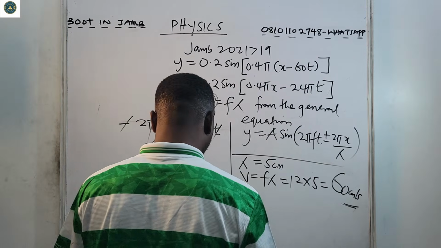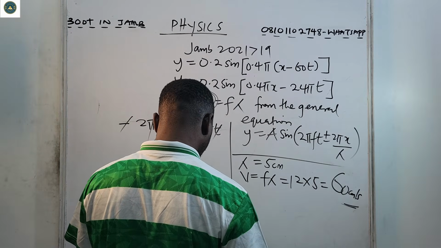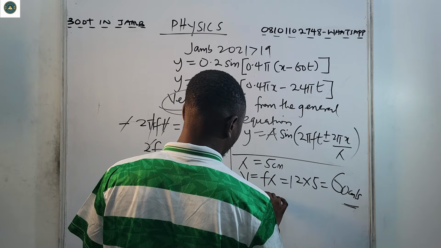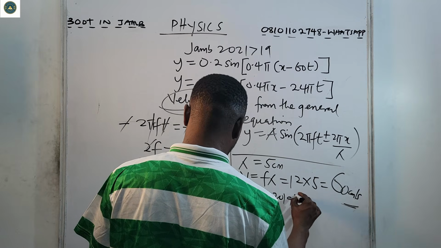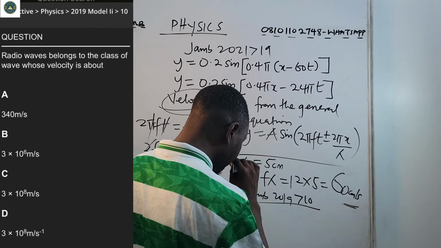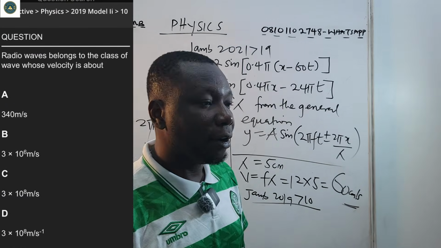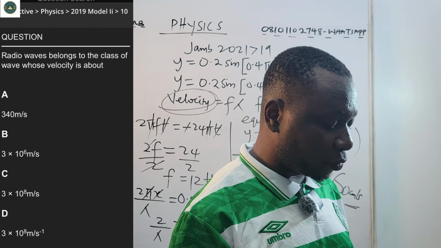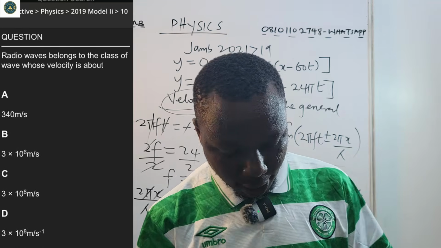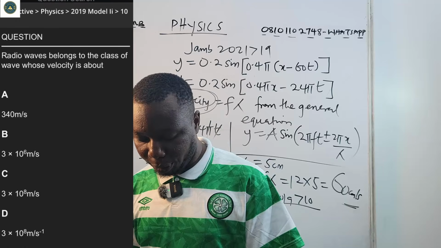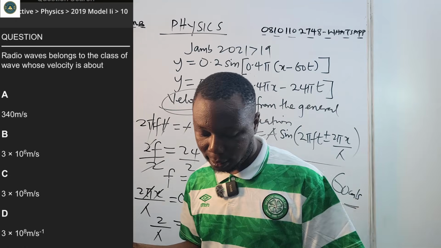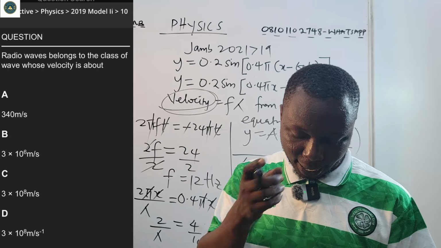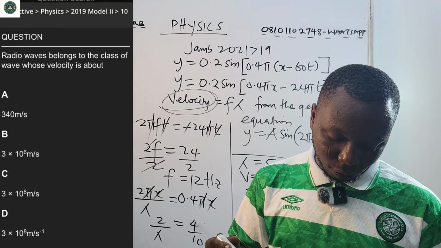Now the next question is, I think, JAMB 2019, question 6. It says radio waves belong to the class of waves whose velocity is about dash. A 340, B 3 times 10 raised to 6, C 3 times 10 raised to 8, D 3 times 10 raised to 8 meters per second inverse.